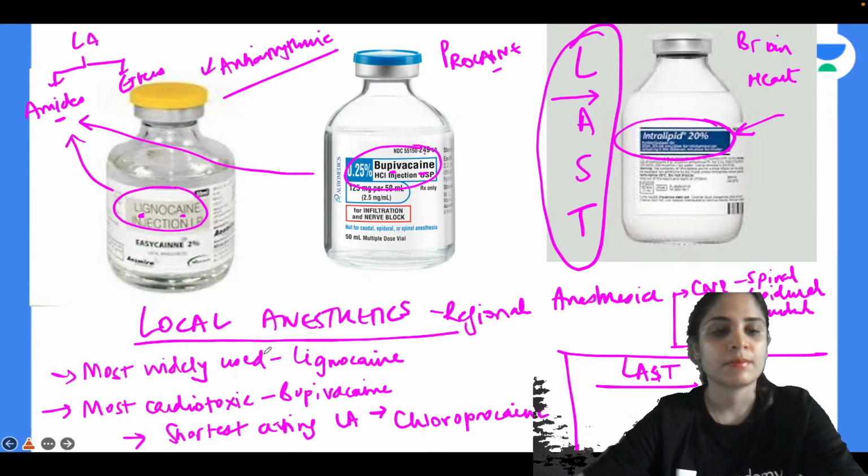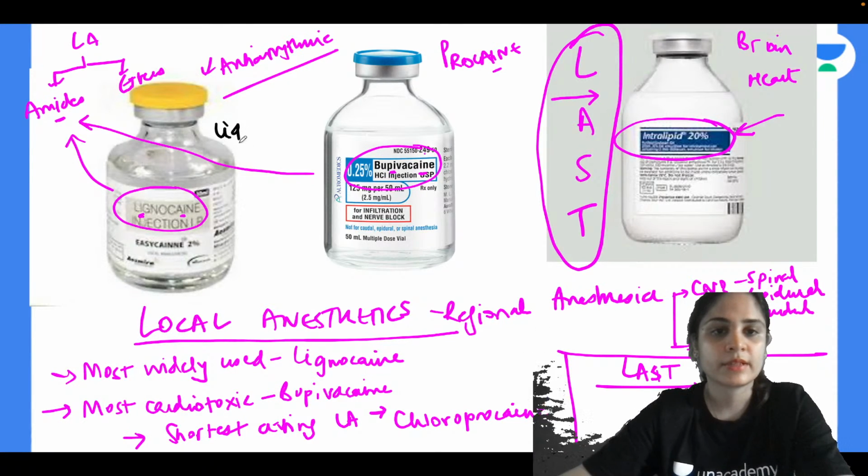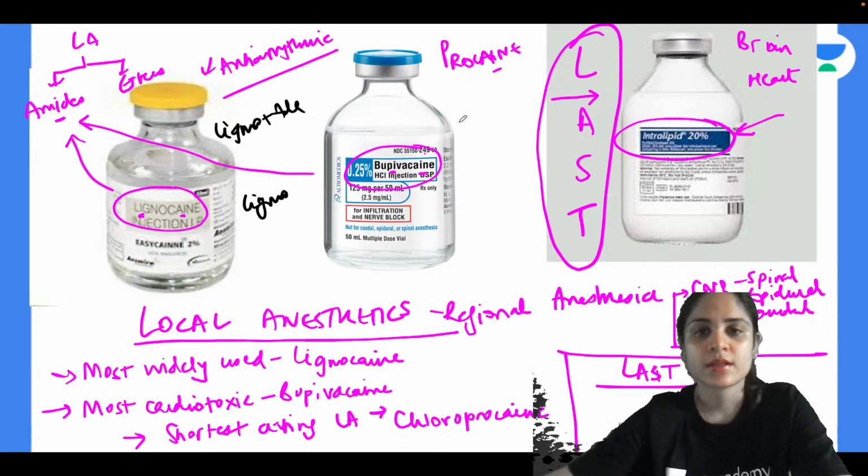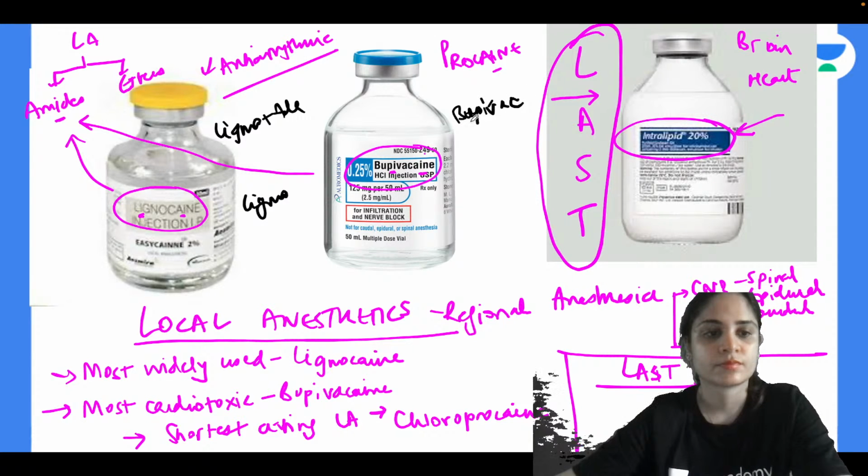Anyone? So lignocaine plus adrenaline and plain lignocaine, what is the maximum dose? And bupivacaine, what is the maximum dose? Bolo. Okay, does anyone know?